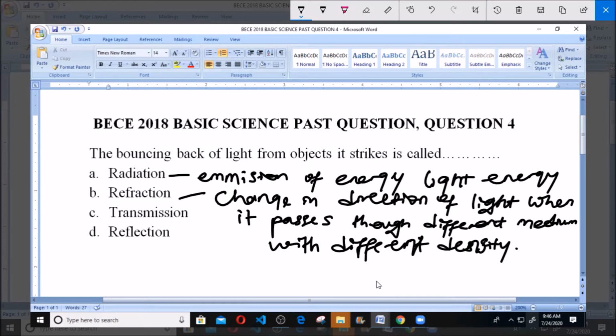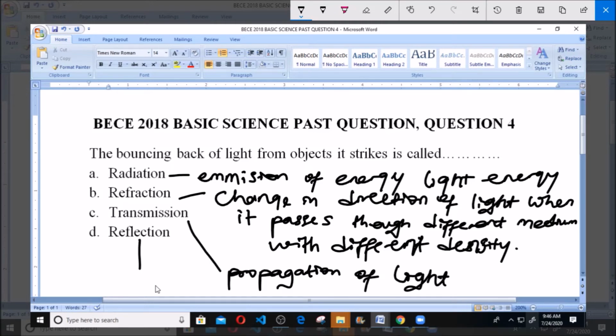And then D here says reflection. Now reflection is the word bouncing back. This is the bouncing back of light. Reflection is bouncing back of light when it strikes an object. An example of this object is mirror. Mirror is a very good example of an object that would bounce back light. When lights fall on object like mirror, it will bounce back.